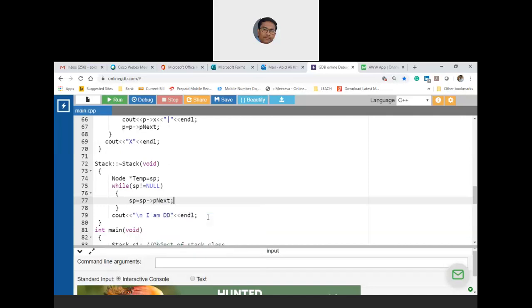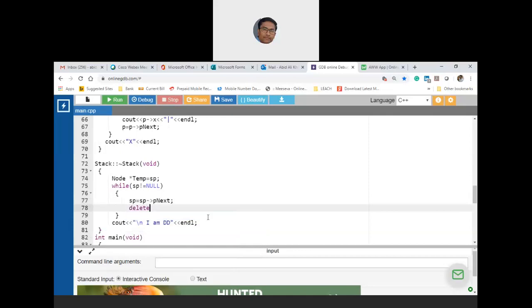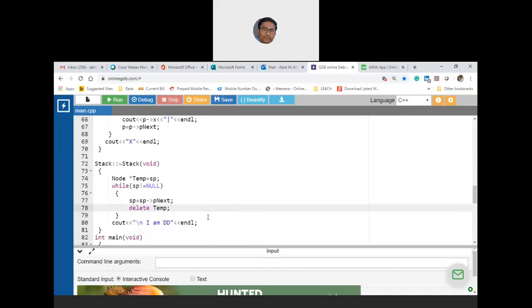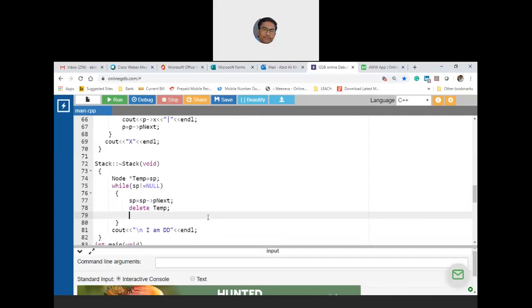So sp I am moving, and then I am deleting temp. Then temp is equal to again sp. Is this correct? You are deleting temp. Yes, sir.